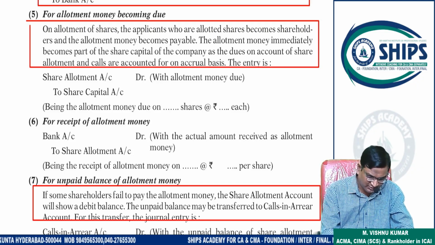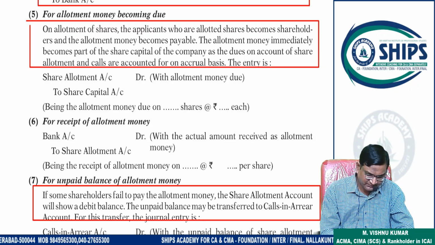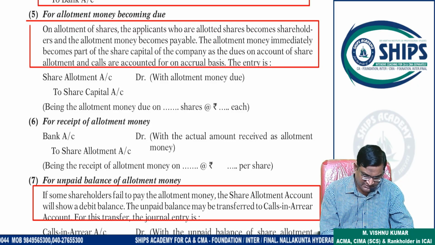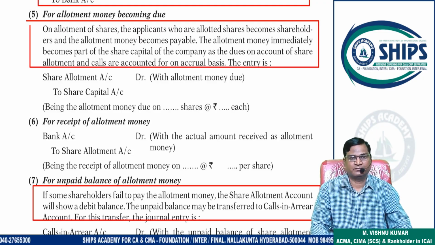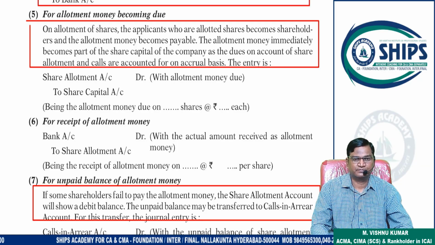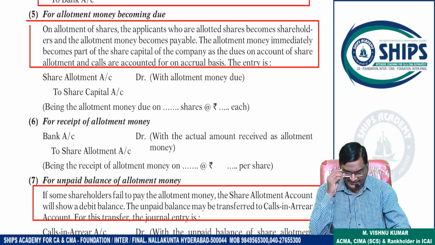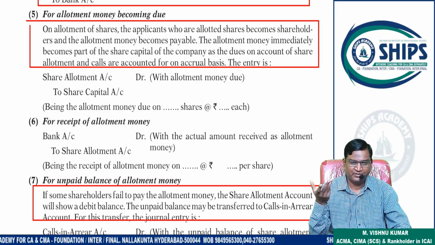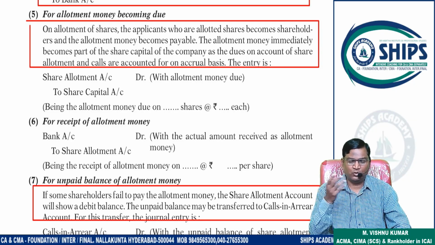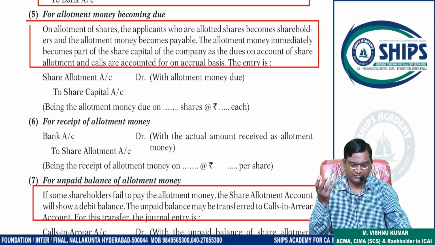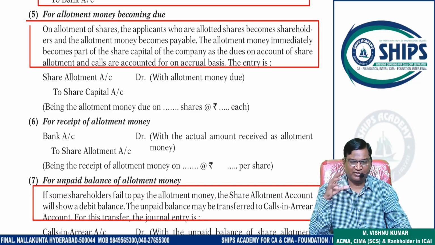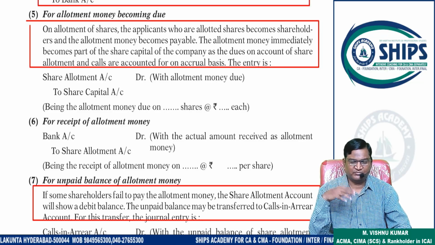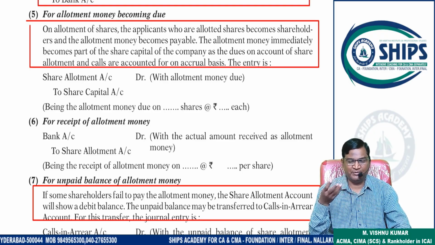First write the transaction, allotment money due, then pass the entry, then receipt of allotment money, pass the entry. Sometimes any shareholder who has not paid the money on allotment, then bank account debit, calls in arrears debit to share allotment will come. I will explain that also. Why sometimes some shareholder will not pay the allotment money? If that is not paid, call scenario will be used. What is used? Call scenario.